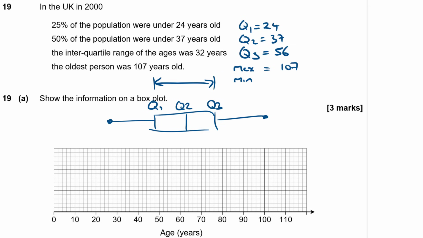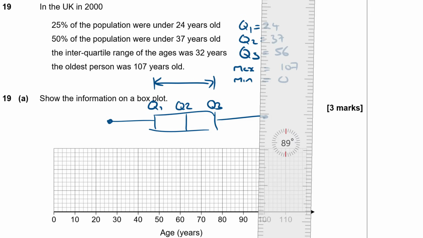Because we need to have the lower whisker, don't we? Well, we're going to assume that the lowest person's age is just fractionally above 0. So we'll put that one in there. It doesn't give us any other information, so that's a natural assumption. Okay, so we've got all the data we need. We can now draw it on.